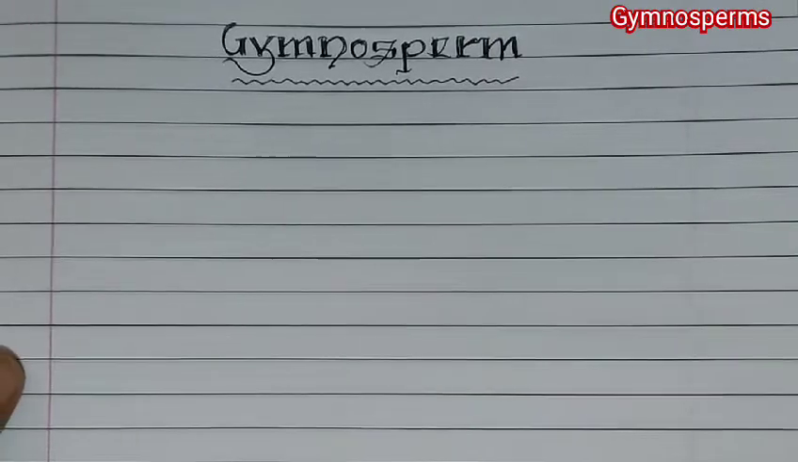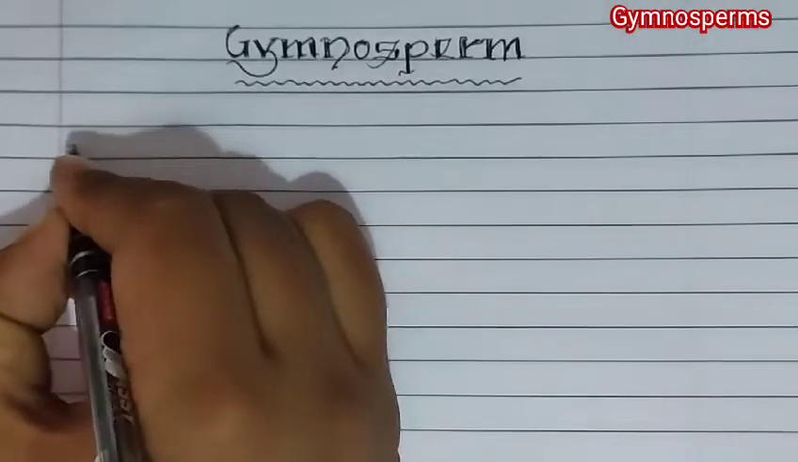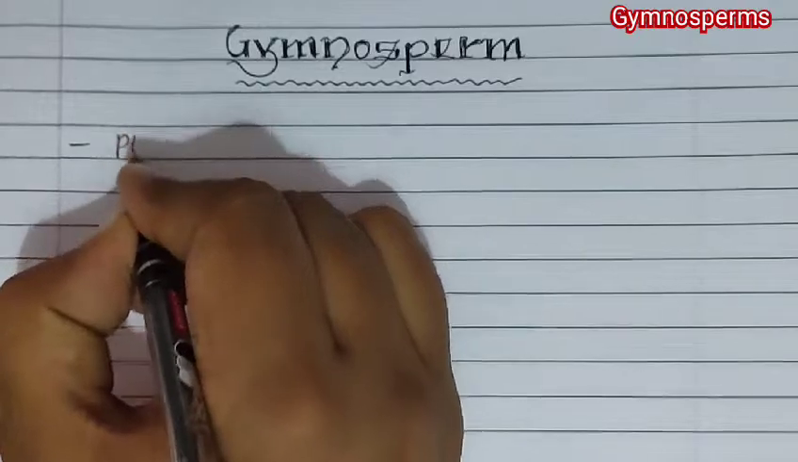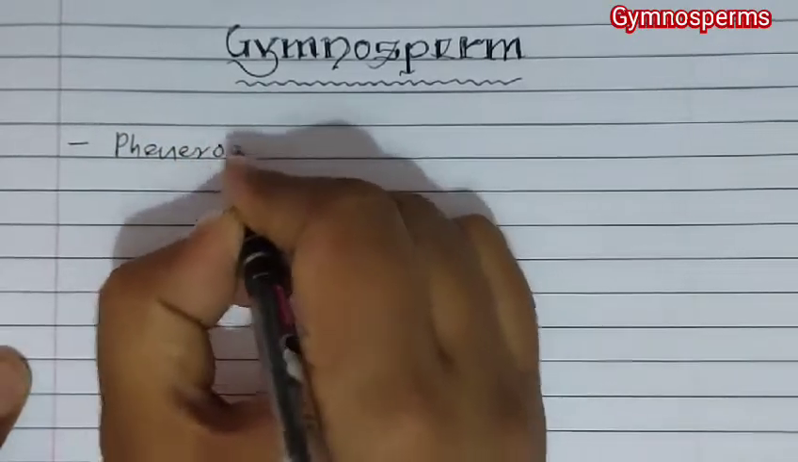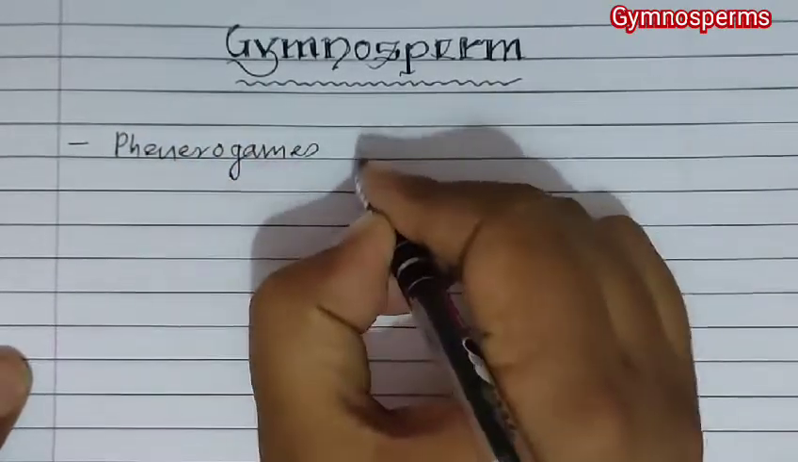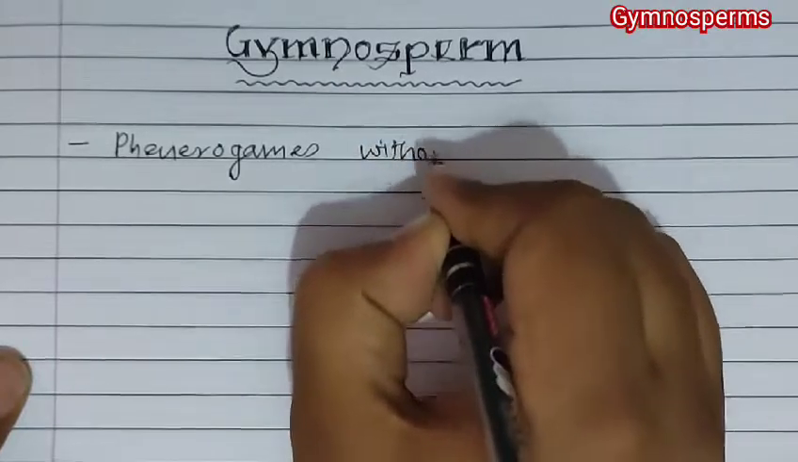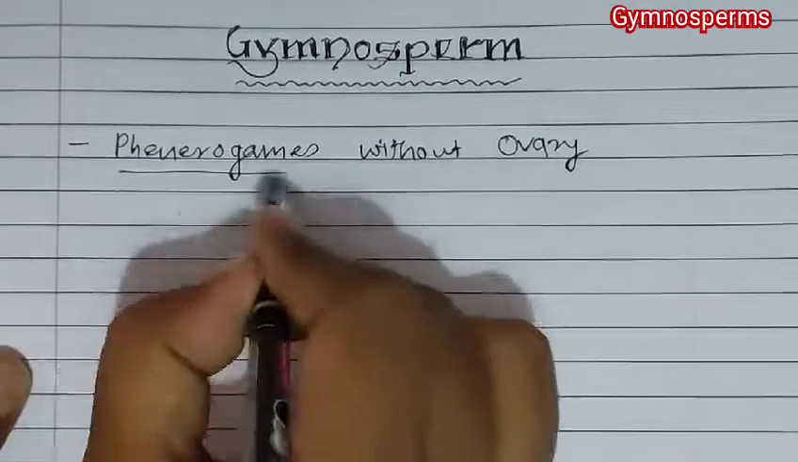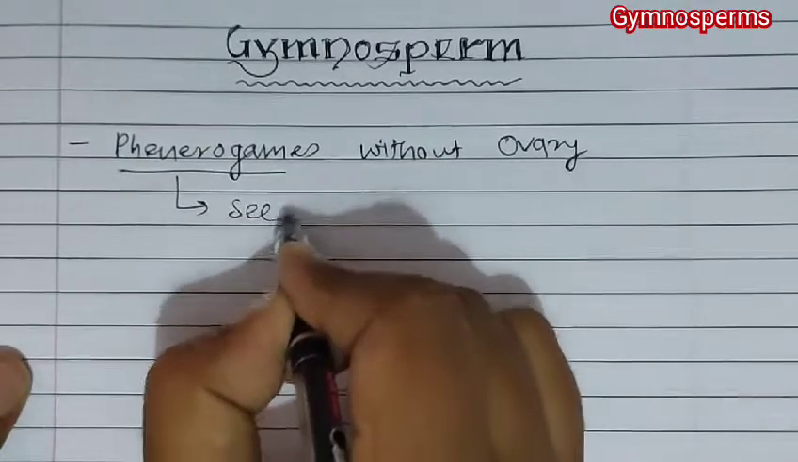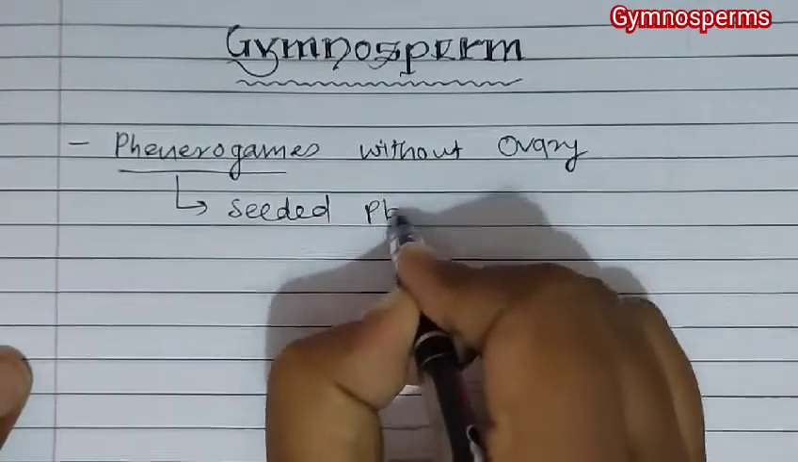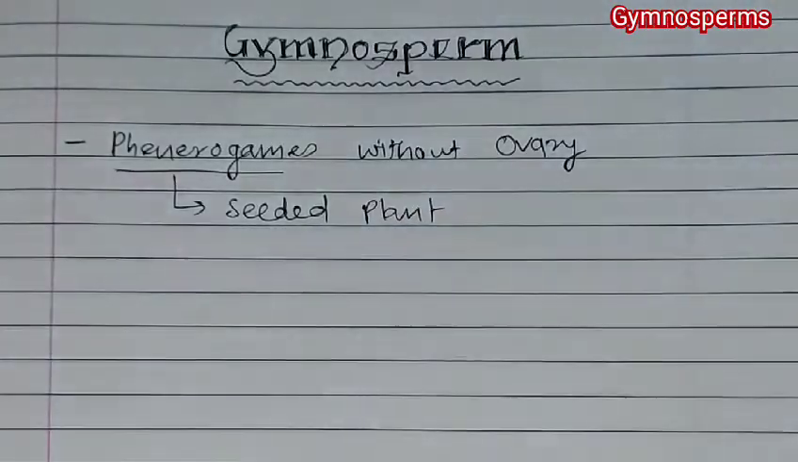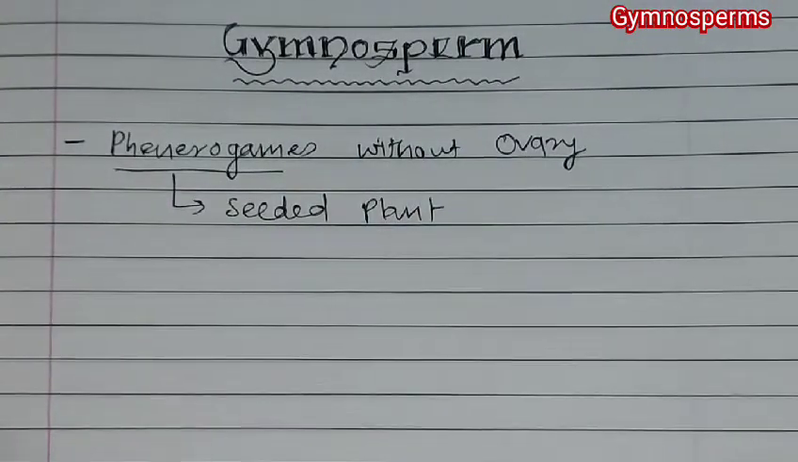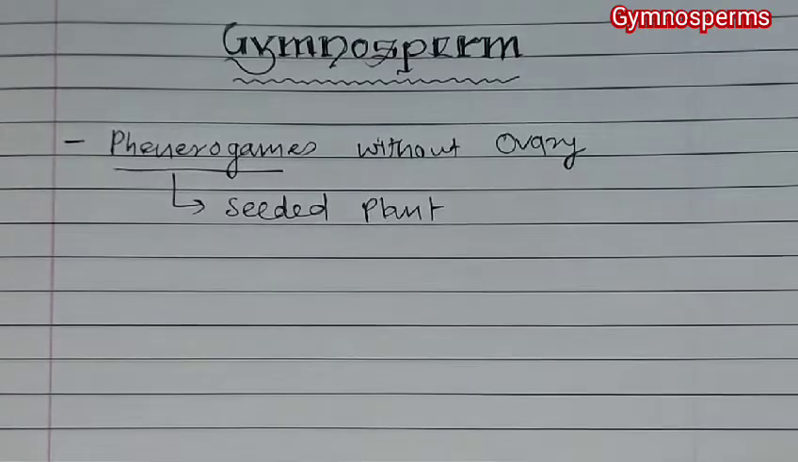So next we start with the gymnosperms. Gymnosperms, if we talk about, they are phanerogams without ovary. Phanerogams means seeded plant, or they have a visible reproductive structure. So obviously, these are the phanerogams, which are seeded plants. These have a seed but without ovary.